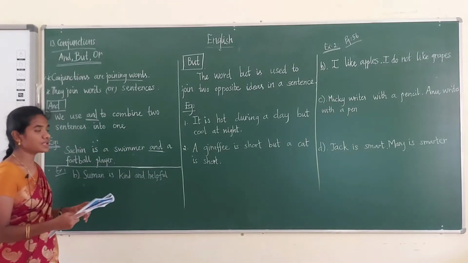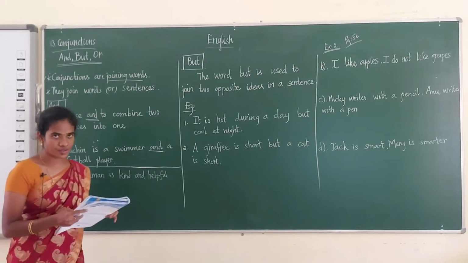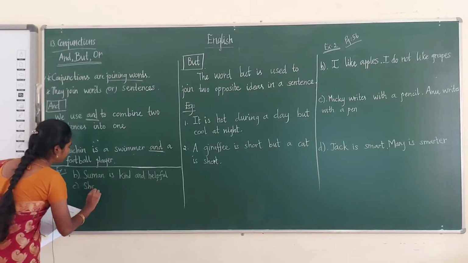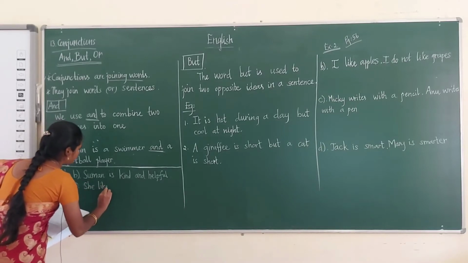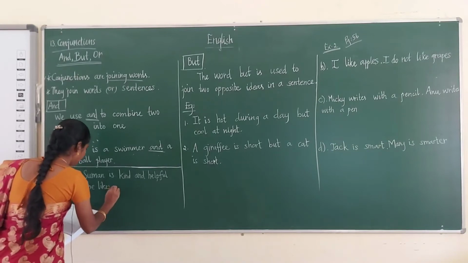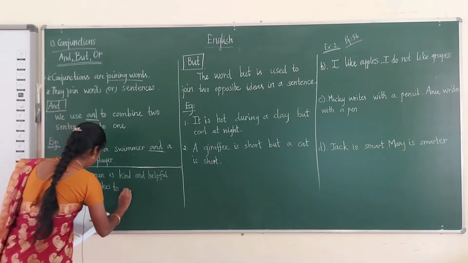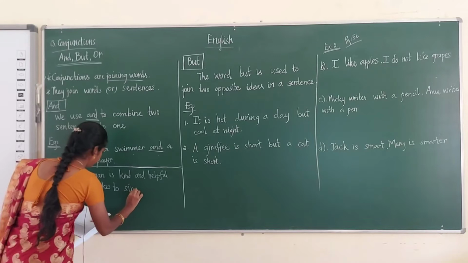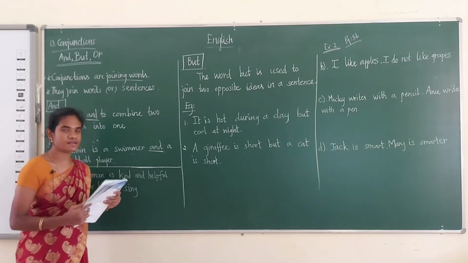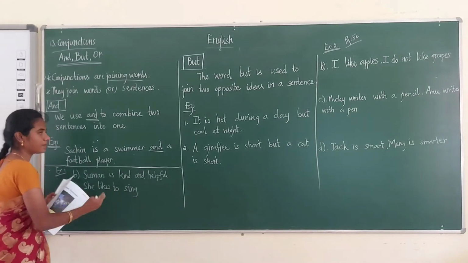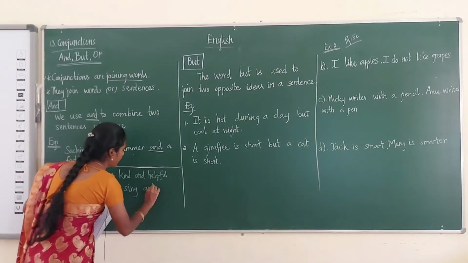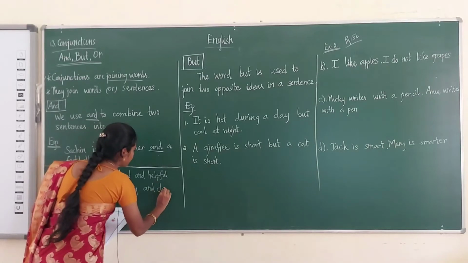The next one: she likes to sing. She likes to dance. How can we write it? She likes to sing. Next, she likes to dance. Already she likes to is there. Only dance is different. So we can combine them by using the conjunction and. She likes to sing and dance.